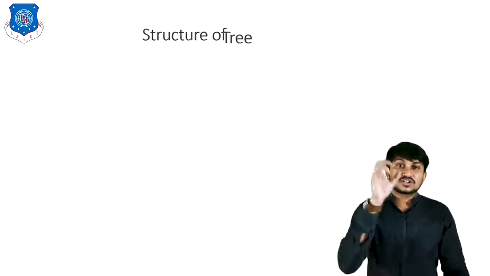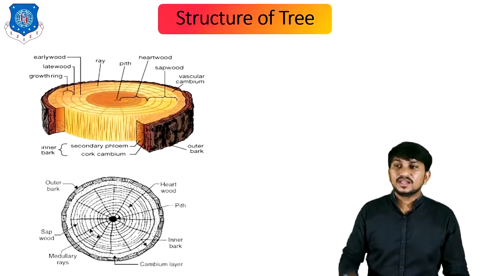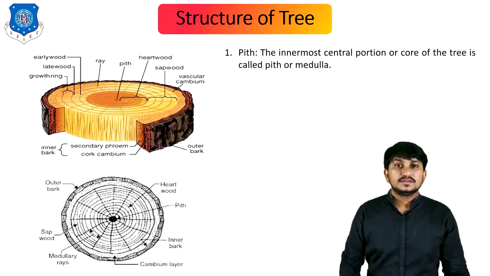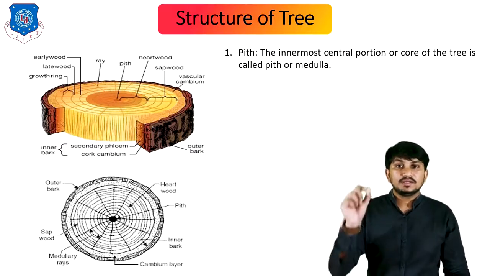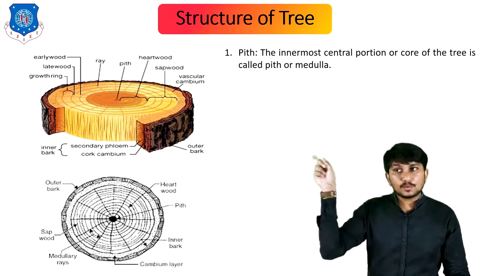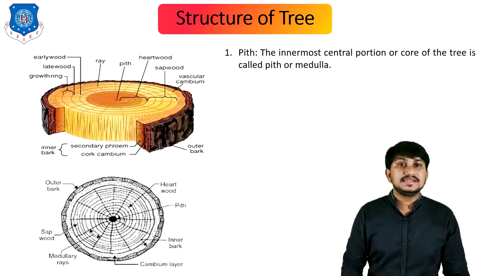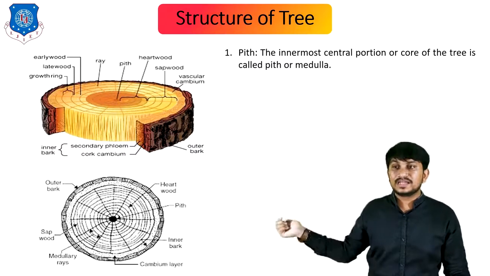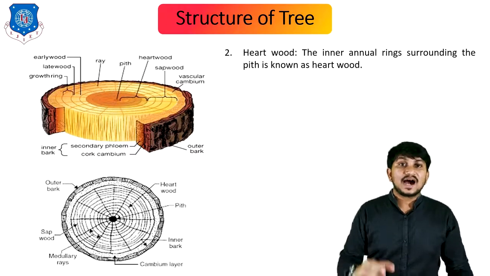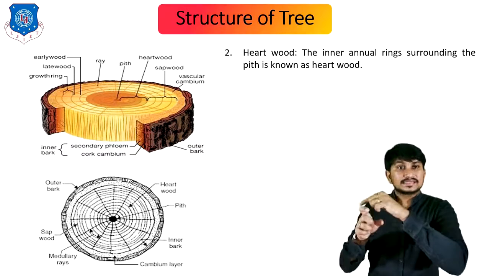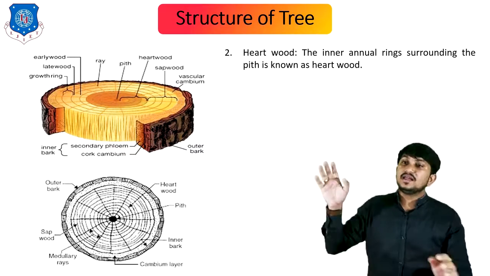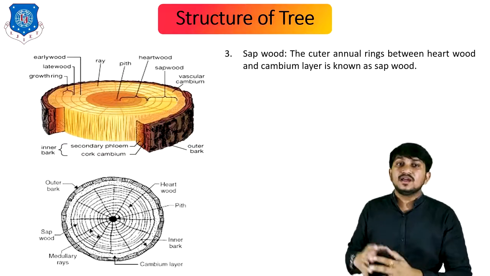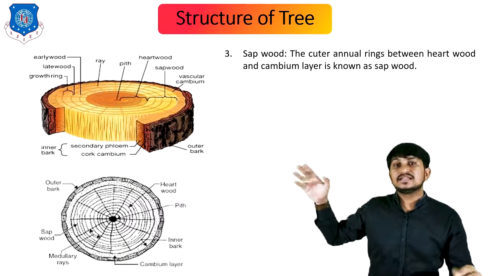Now let's discuss the structure of a tree. You can clearly see the structure in these two figures. First we will understand the pith. The innermost central portion or the core of the tree is called the pith, or you can also call it the medulla. You can clearly see the pith or medulla in these figures. Second is heartwood. The inner annual rings surrounding the pith are known as heartwood.